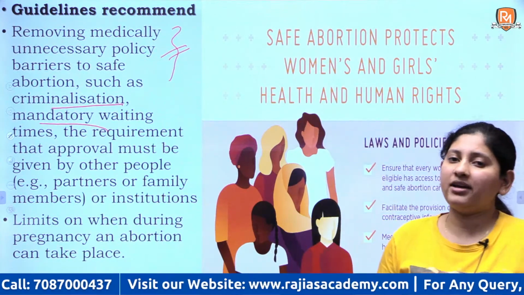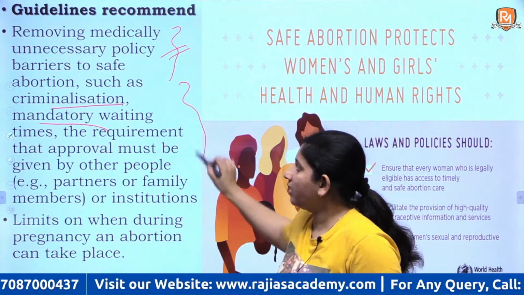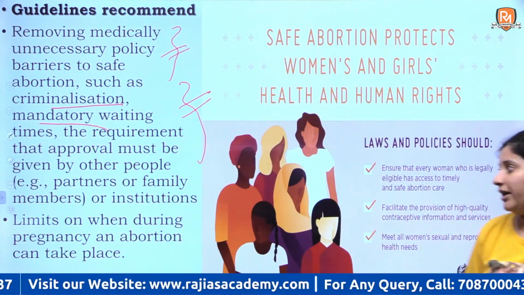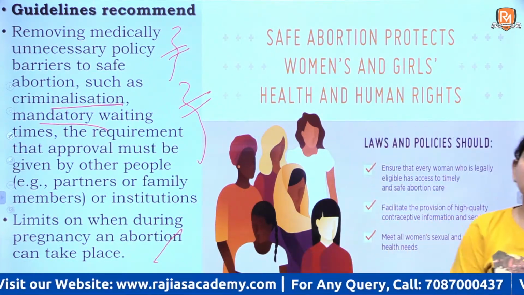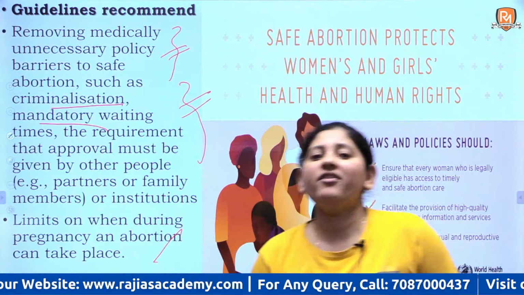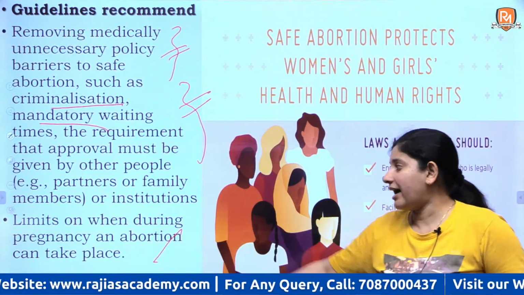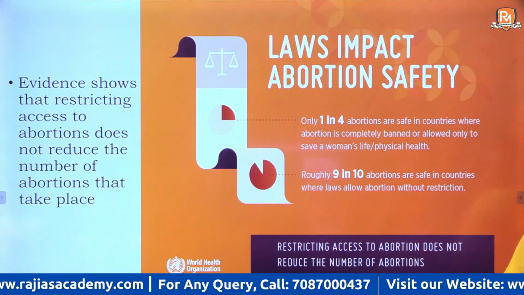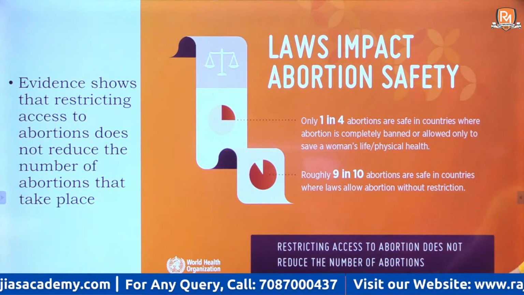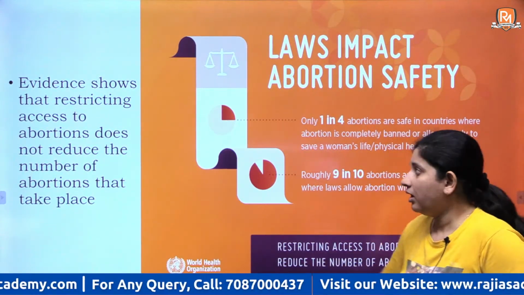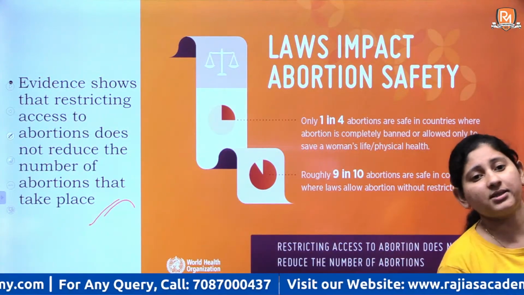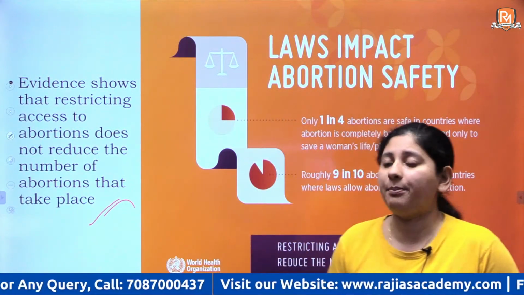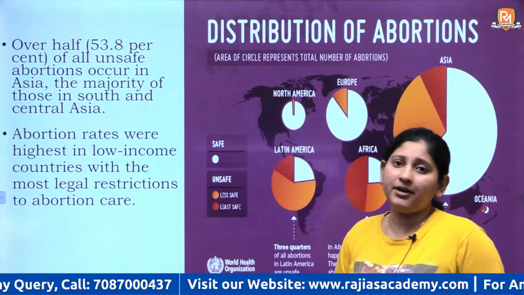See, if a woman has to get her pregnancy terminated, these are unwanted things, right? So WHO has recommended that we have to eliminate them, right? And there is a certain limit even in India till when you can eliminate your pregnancy, that has to be removed, right? The limits on when the pregnancy can be eliminated has to be removed. So this I have already told you. Restriction to abortions does not stop abortions, just makes them happen in an illegal way, right?